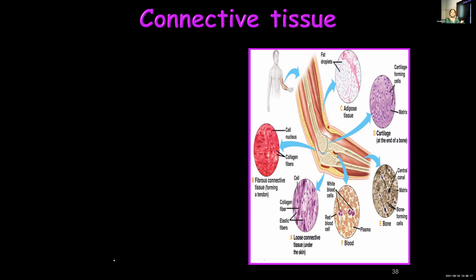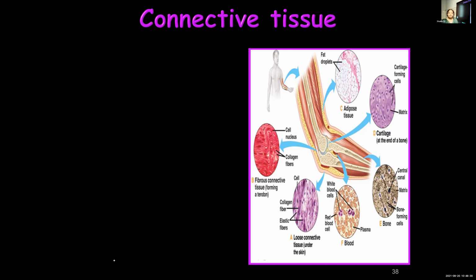And now you might be thinking, why did it get the name connective tissue? Because it helps in linking, connecting, and supporting different tissues and organs. Since connective tissue links, connects, and supports different tissues and organs in our body, you call it connective tissue.